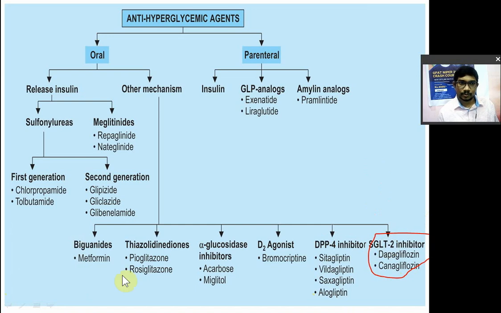Questions come on classification, and once more I will say it here, we will also take another classification, okay? So hypoglycemic drugs and oral antidiabetic drugs, or simply hypoglycemic drugs or antidiabetic drugs, are classified into two types. First type is the parenteral drugs, those drugs which are given by the injectable route. In that, first one is insulin.